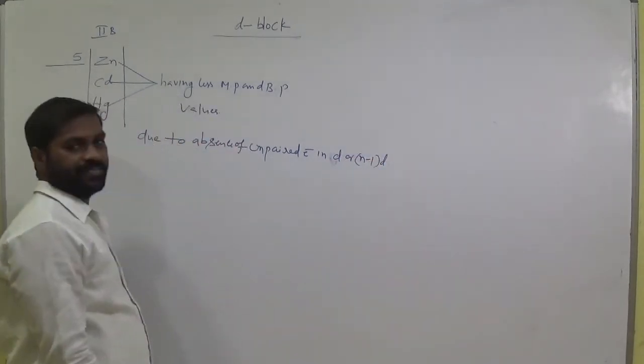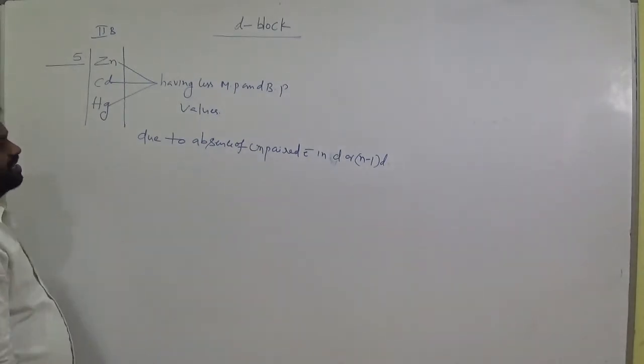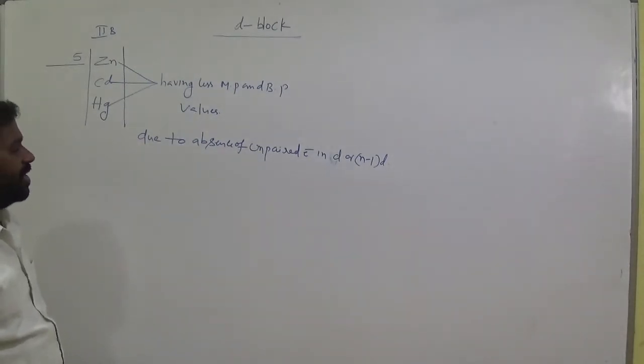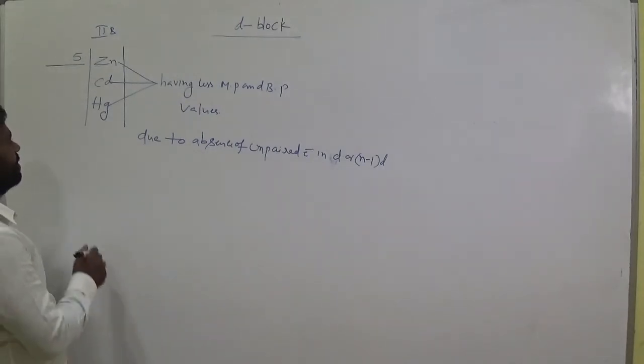Okay. So these are having less melting point and boiling point values. What is the reason? Due to the absence of unpaired electrons. Keep it in our mind.